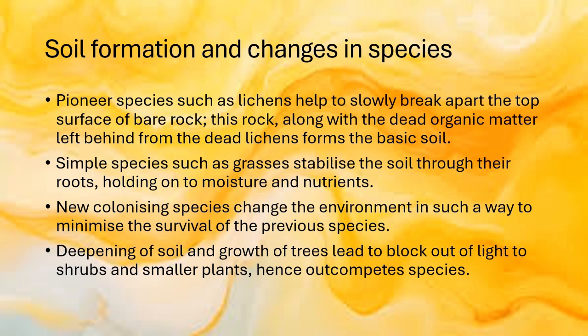So pioneer species such as lichens help to slowly break apart the top surface of bare rock. This rock, along with the dead organic matter left behind from the dead lichens, forms the basic soil. Simple species such as grasses stabilize the soil through their roots, holding onto moisture and nutrients. New colonizing species change the environment in such a way as to minimize the survival of the previous species.